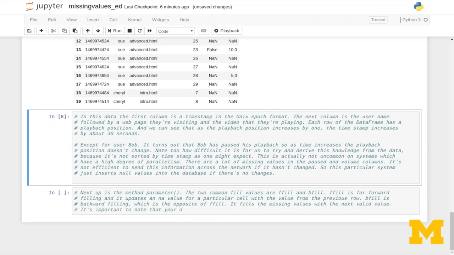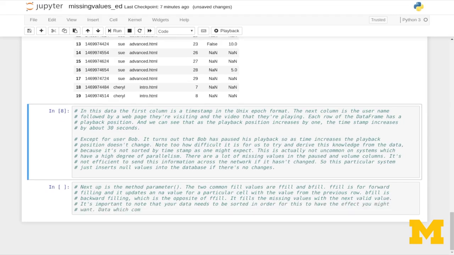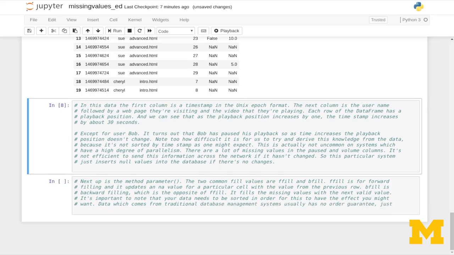It's important to note that your data needs to be sorted in order for this to have the effect you might want. Data which comes from traditional database management systems usually has no order guarantee, just like this data, so you have to be careful.